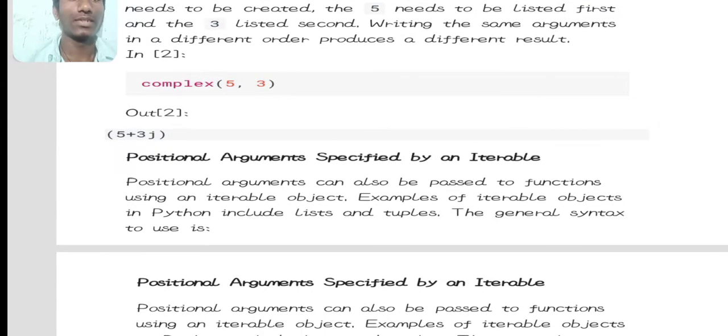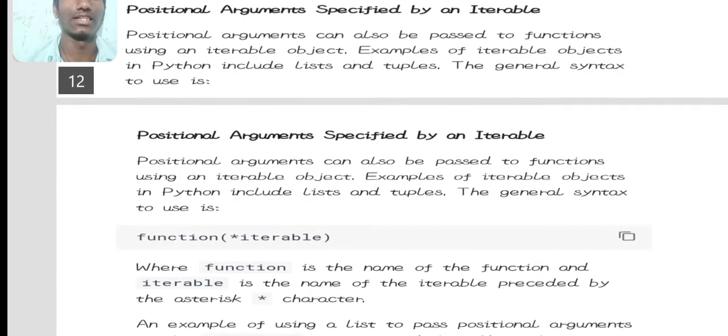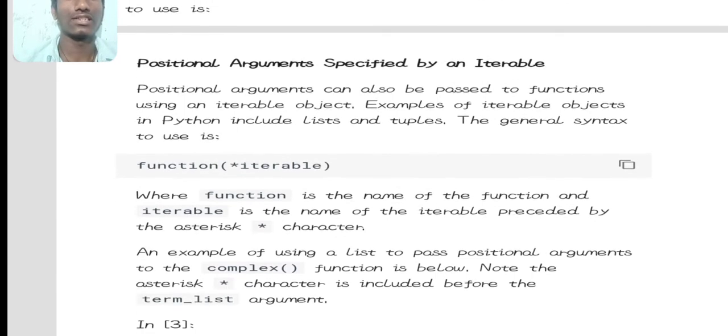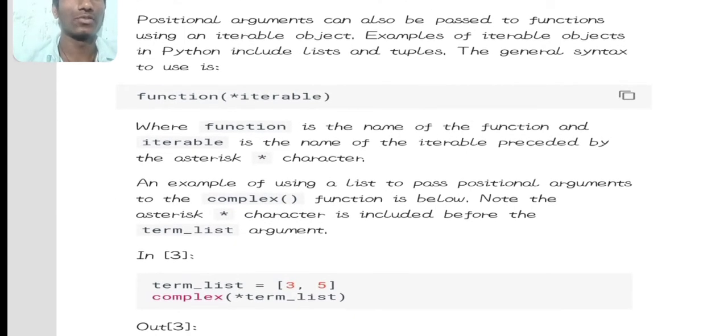Positional arguments specified by an iterable. Positional arguments can also be passed to a function using an iterable object. Examples of iterable objects in Python include list and tuple. The general syntax to use is function(*iterable), where function is the name of the function and iterable is the name of the iterable preceded by the asterisk character.